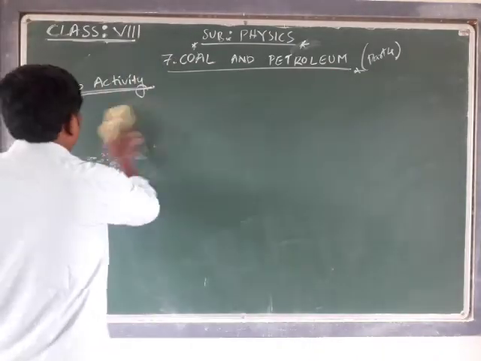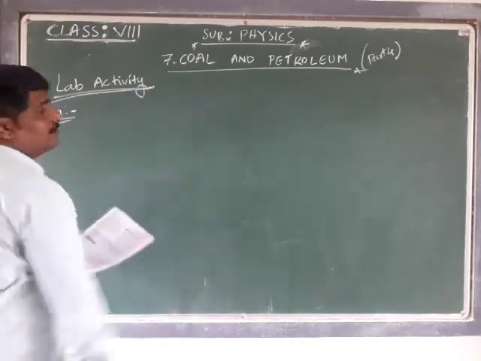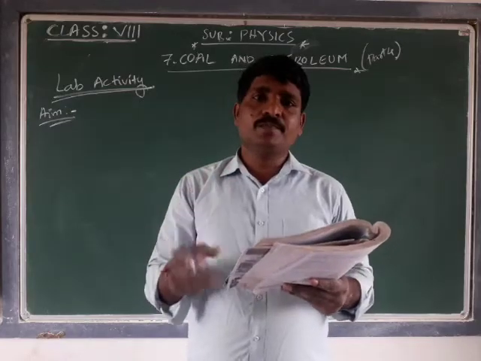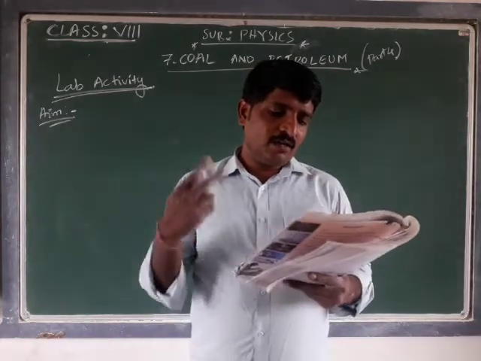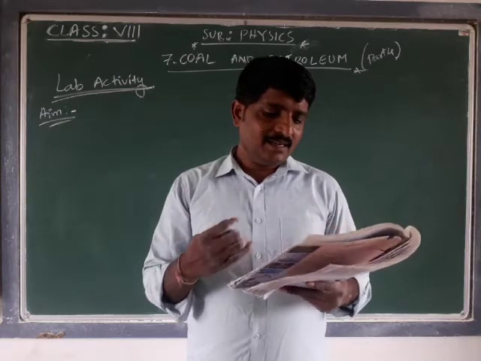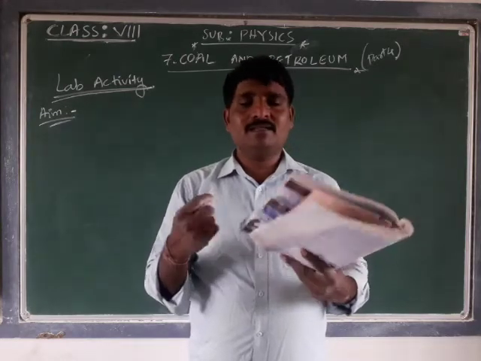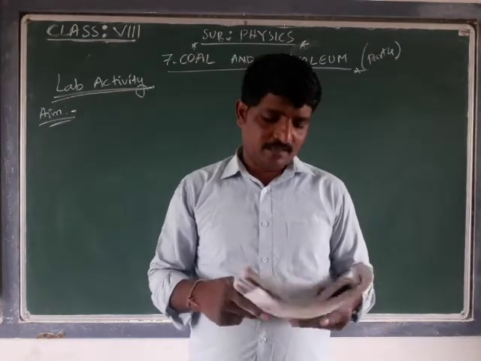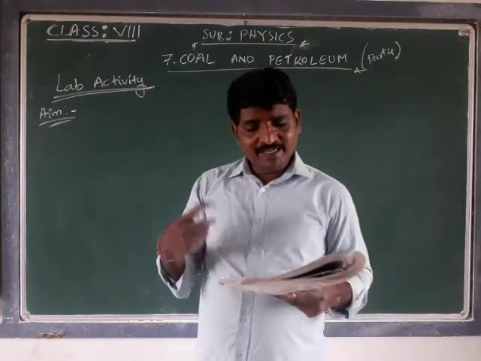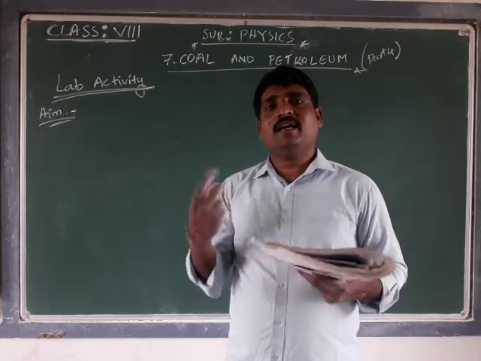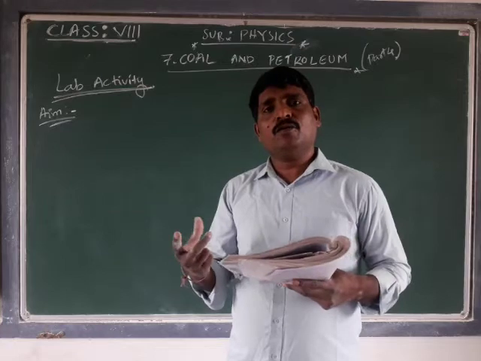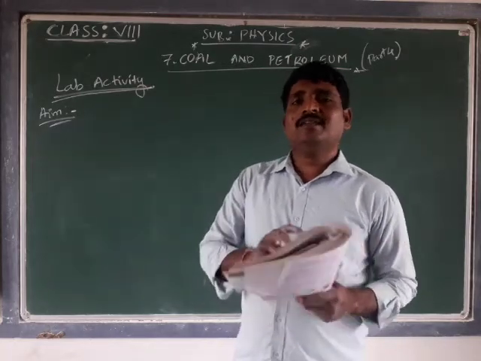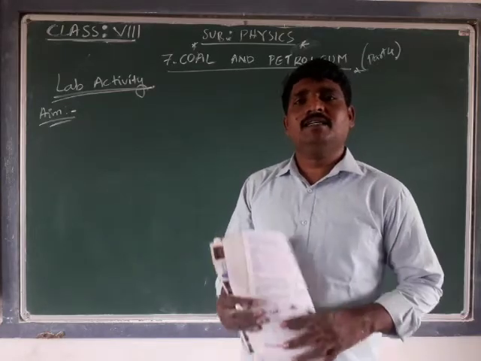What are the materials required for conducting the activity? We want 2 boiling tubes, rubber corks, iron stand, delivery tube, and jet tube, which we are calling a nozzle, and a Bunsen burner. These are the equipment. Along with that, we need a high quality coal which contains more carbon content, and we want some water also.